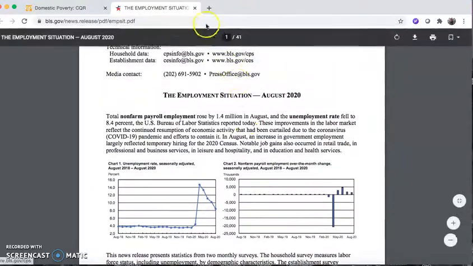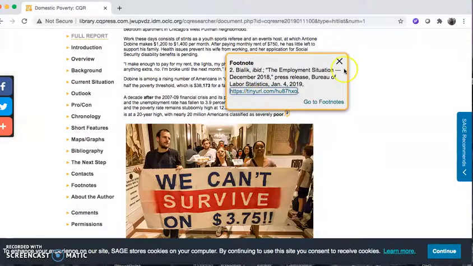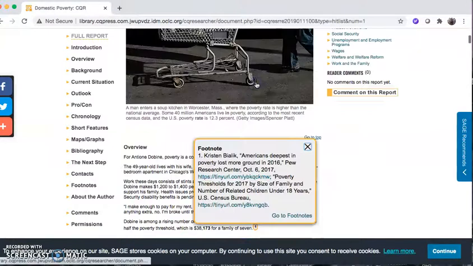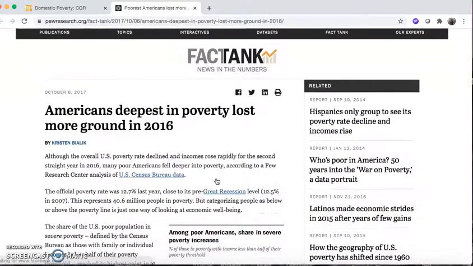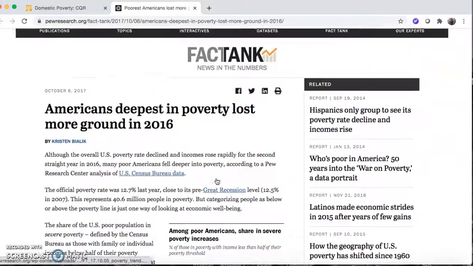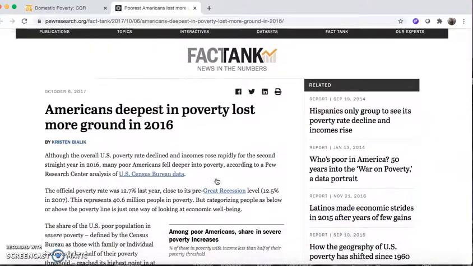Or perhaps it's a news article or another source. Right, so let's see, this is from the Pew Research Center, and here's some more research from the Census Bureau, and it just takes you right to the source, which is absolutely fantastic. So this can lead you to more sources.